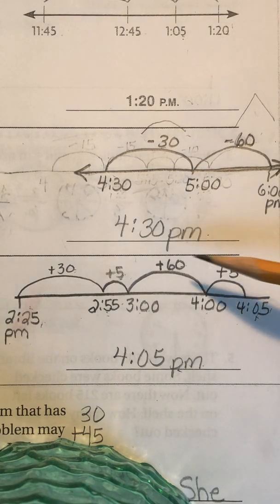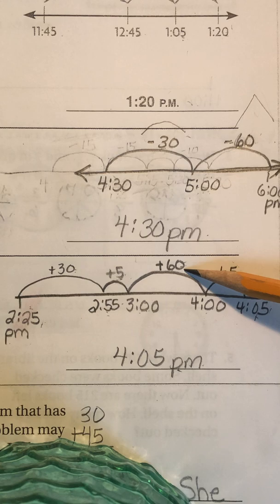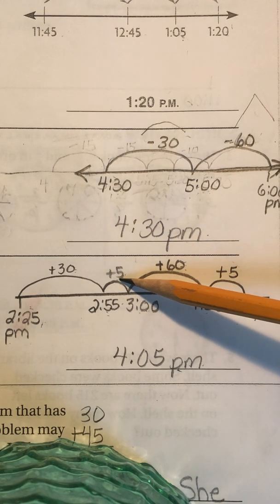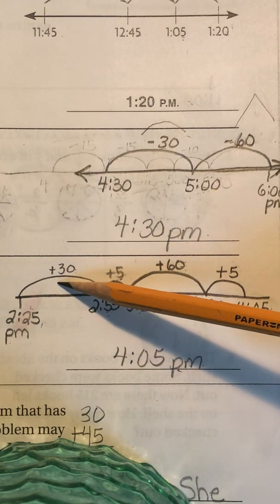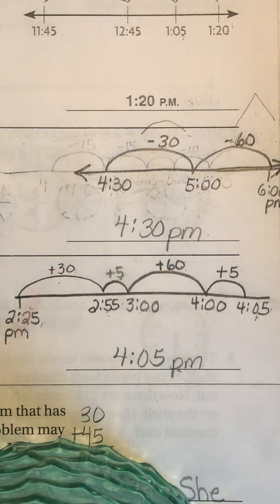Where did I get 5, 60, 5, and 30 from? I added them together, and they make the 100 minutes. 5 plus 60 is 65. Plus 5 more is 70. Plus 30 more is 100. So there's my 100 minutes of jumps to help me find the ending time, which was 4:05.